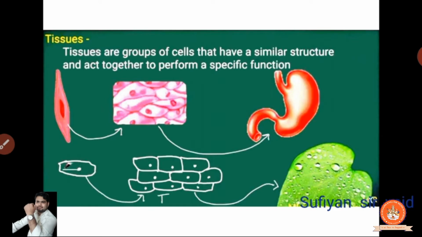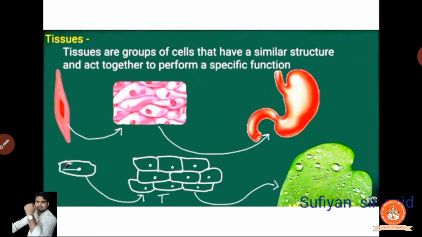So why are we taking similar structure and function? Because they are doing some specific work, a specific target. If I want to take a glass, what am I doing it with? With the hand. Or if I want to digest any food, we do it with the small intestine and the large intestine. Okay, we are not doing it, our body parts are doing it. So this is the particular similar type of function they are doing.